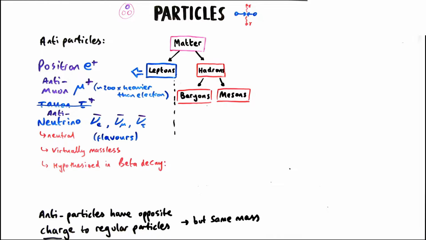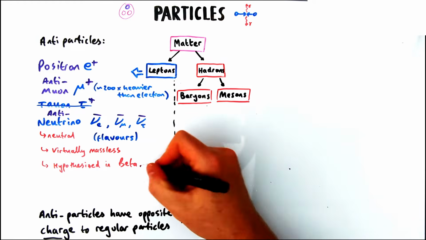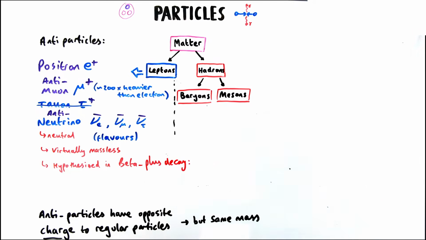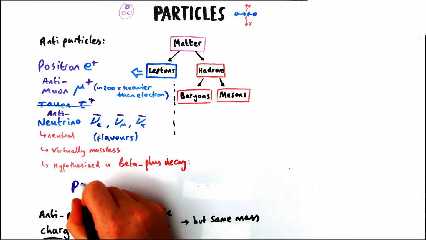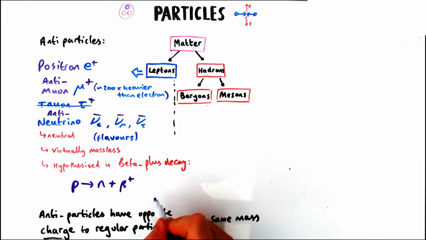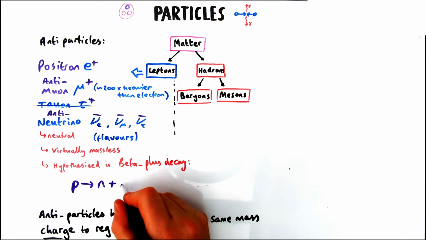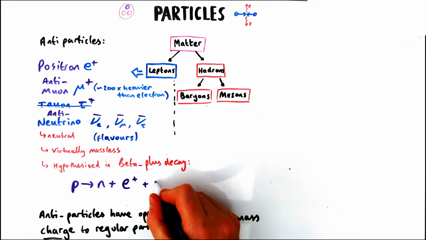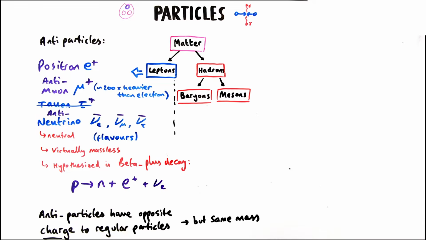Let's look at where we might find this positron being emitted. It actually gets emitted in something called beta plus decay. In beta plus decay, instead of a neutron changing to a proton, we have a proton changing to a neutron, and then a positron, or positive electron, is emitted along with a regular neutrino.